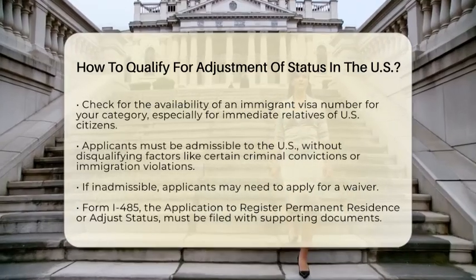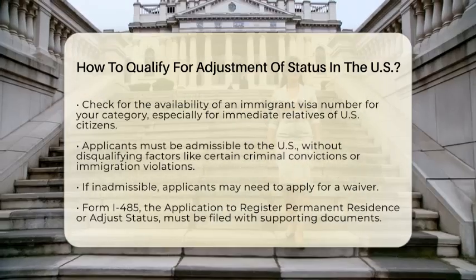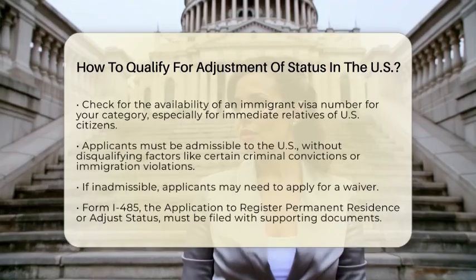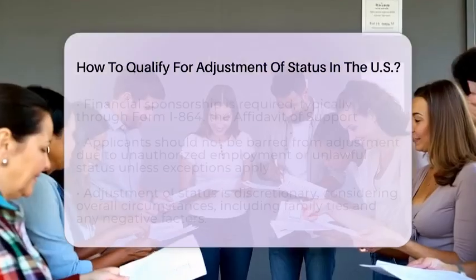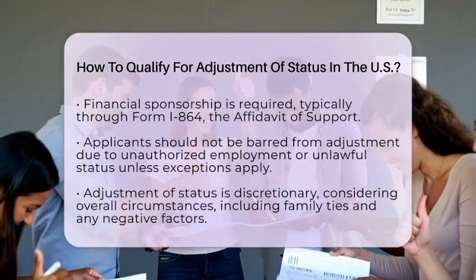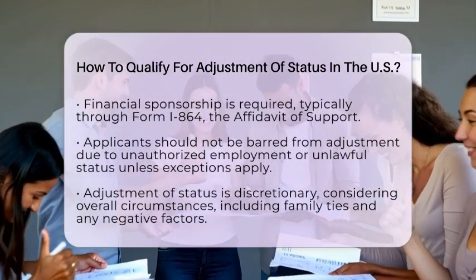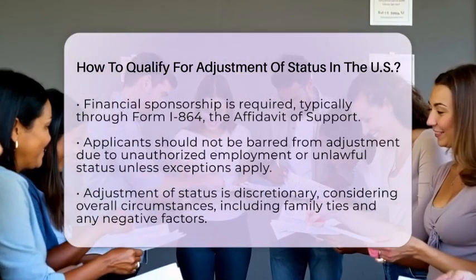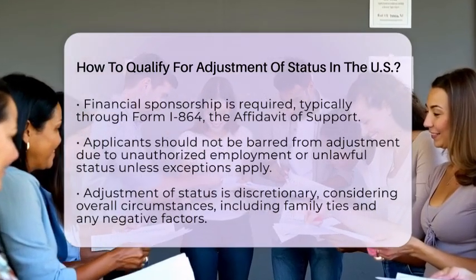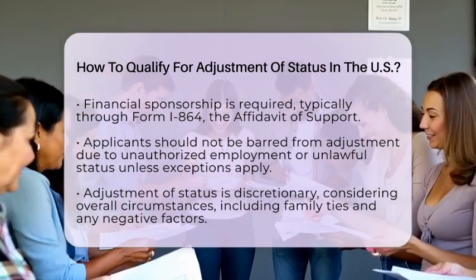When you are ready, you will need to file Form I-485, which is the application to register permanent residence or adjust status. Make sure to include all required supporting documents, such as medical exams and biometrics. Financial sponsorship is also a key part of this process. Typically, you will need a sponsor who submits Form I-864, the Affidavit of Support. This form shows that your sponsor can financially support you and that you will not become a public charge.